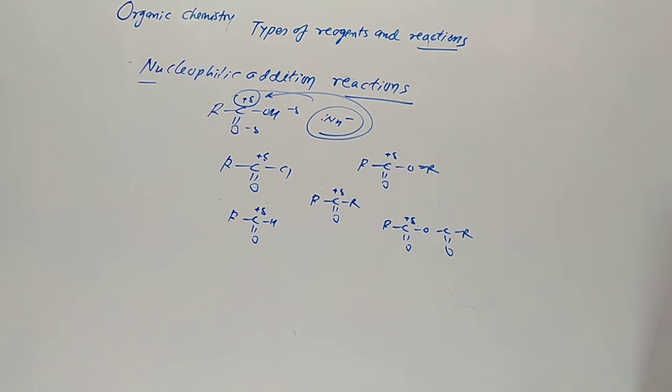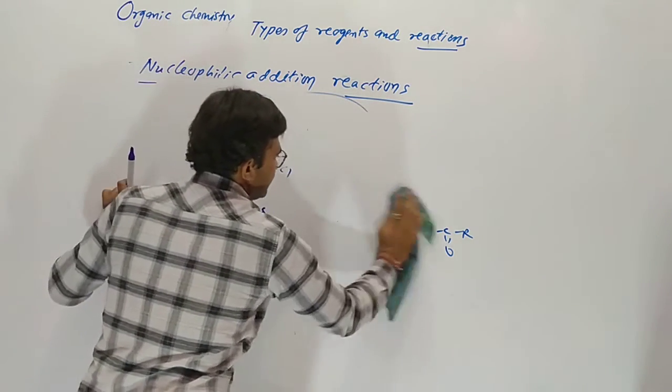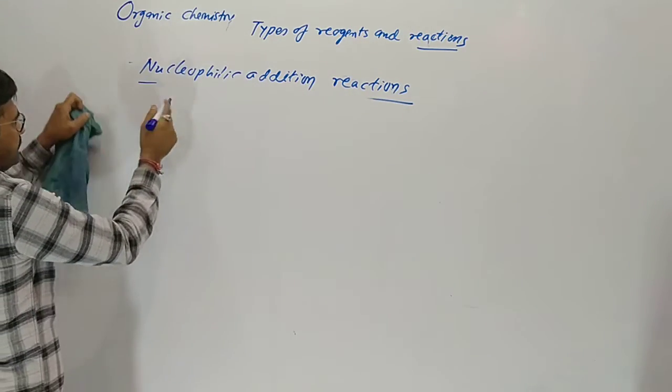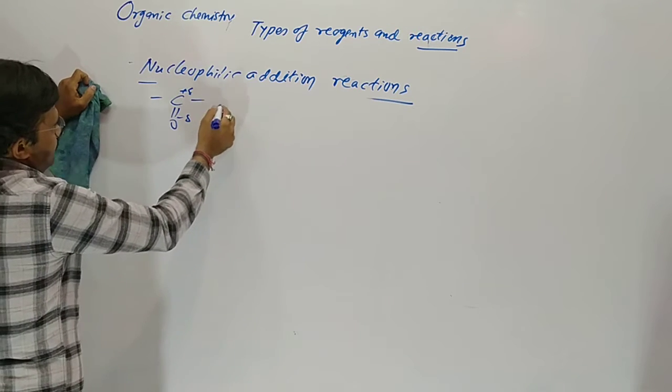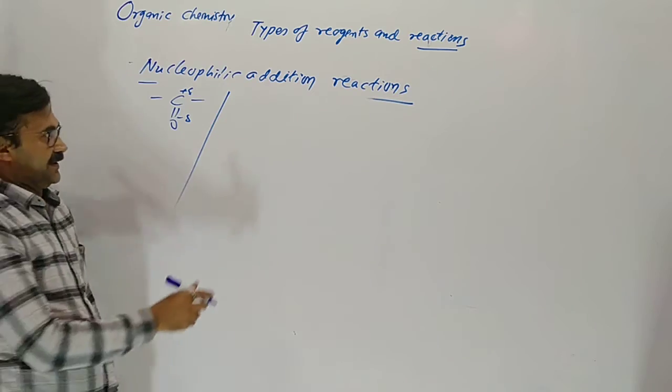Now, first of all, we are going to discuss the attack of nucleophiles on the carbonyl group. C double bond O is a carbonyl group. Which types of nucleophiles attack there?